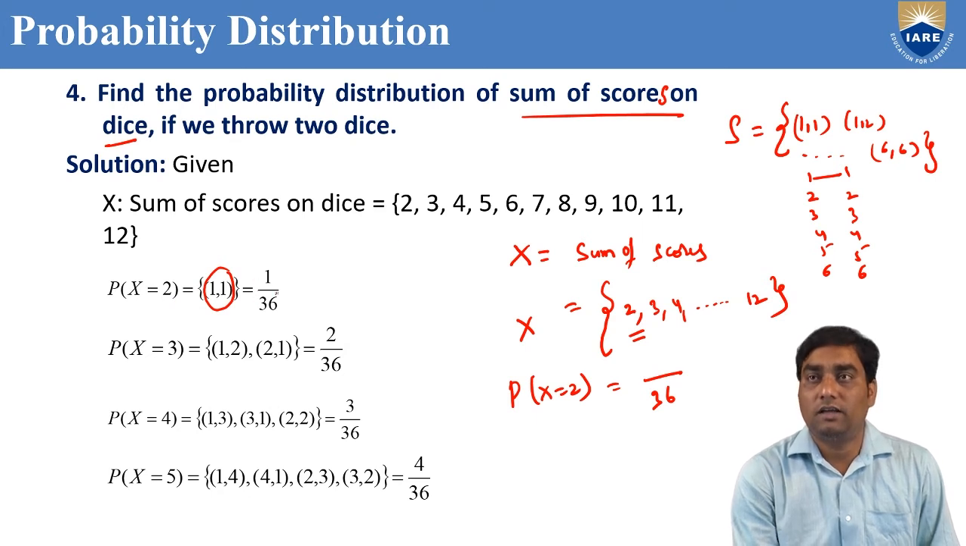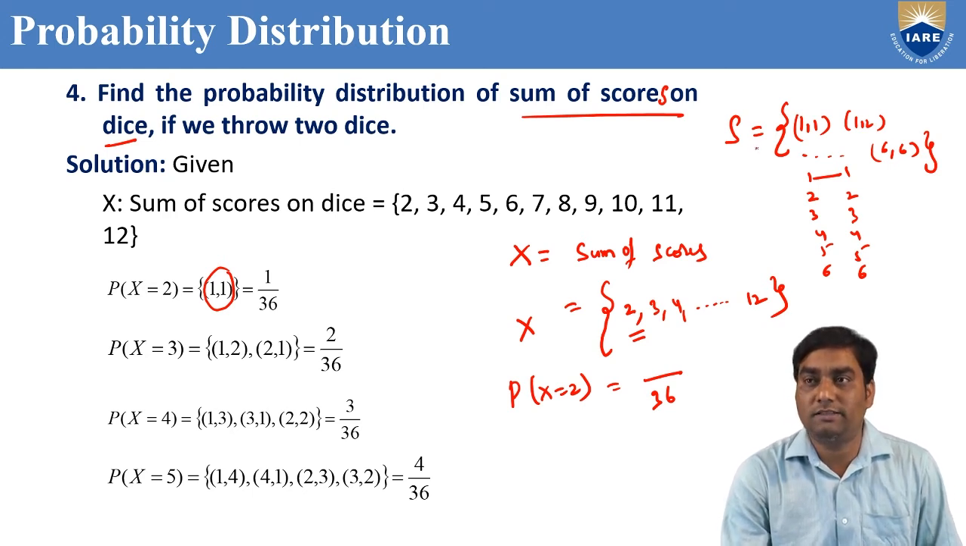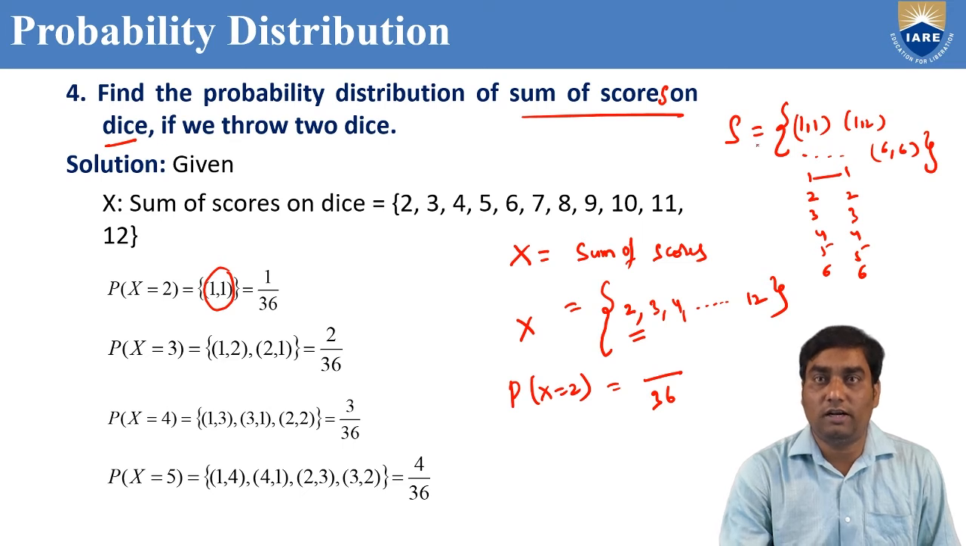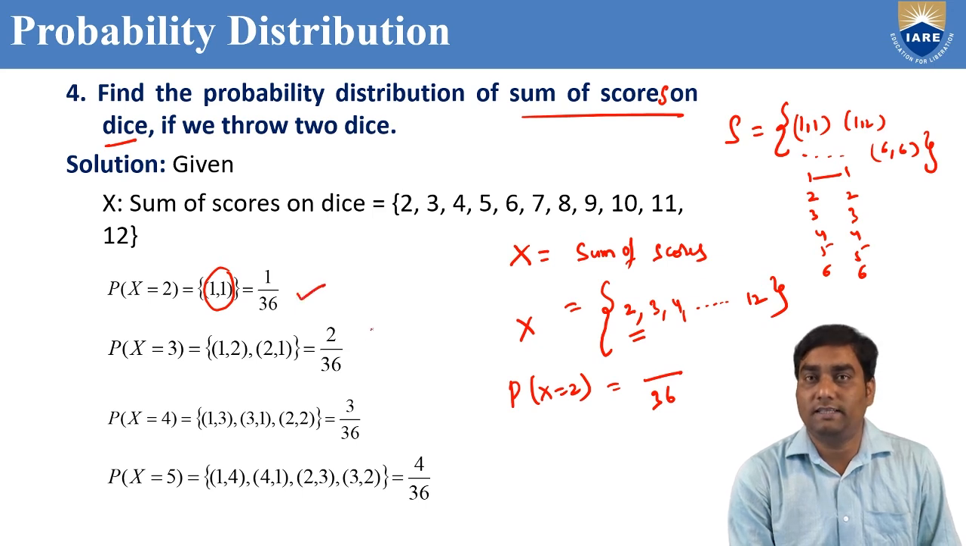Only one chance. If you take 1, 2, the sum of 1, 2 is 3. That is not under P of x equal to 2. Suppose if you take 6, 5, the sum is 11. That is also not under sum of scores is 2. So P of x equal to 2 is 1 by 36.